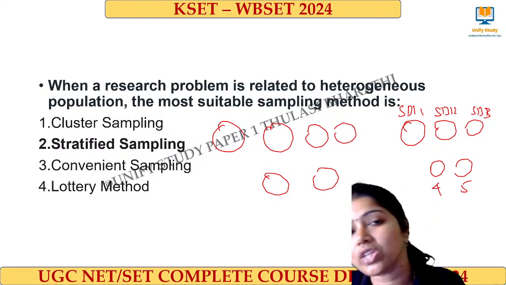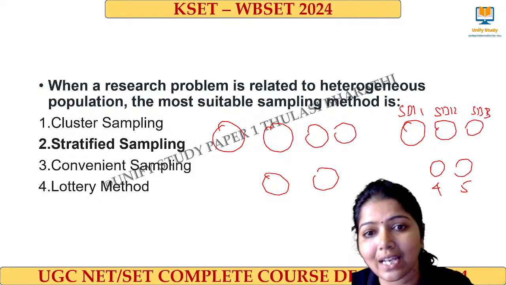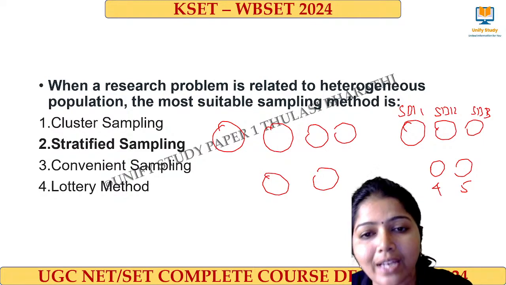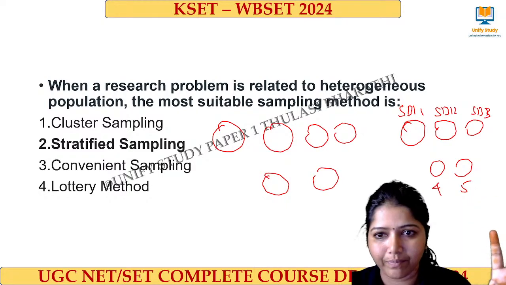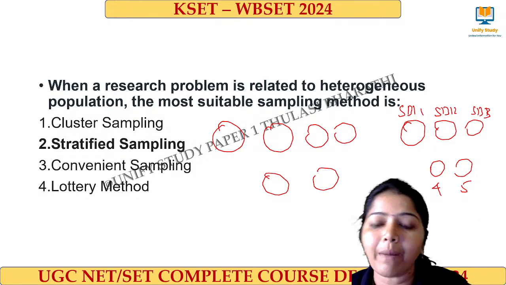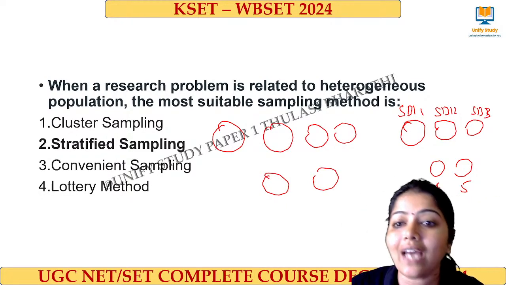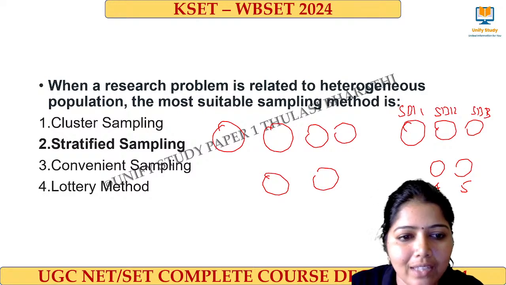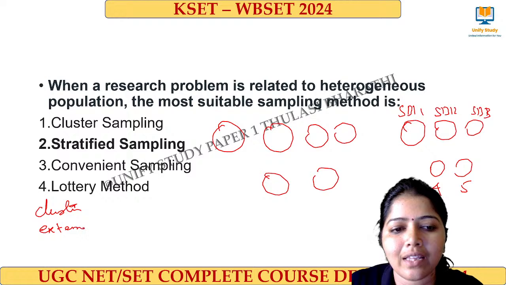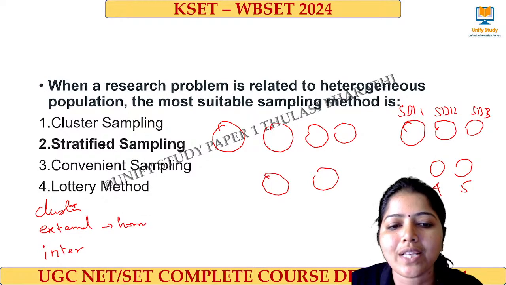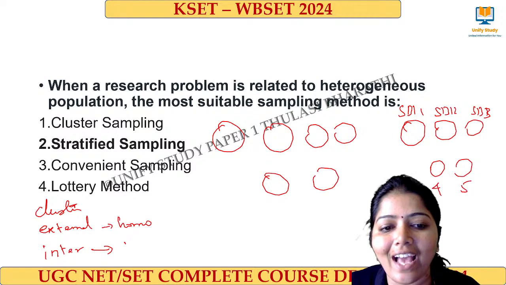When you look outside, externally, are they the same or different? In a cluster sample, when you look at the cluster, they are all the same. But when you look inside, they are heterogeneous in nature. Externally they are homogeneous, internally they are heterogeneous.